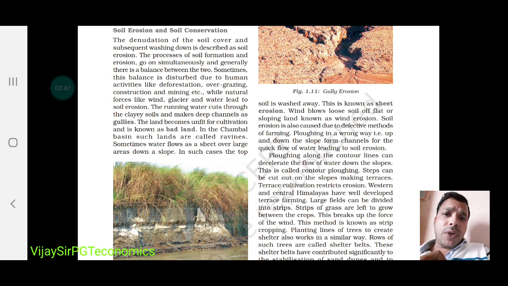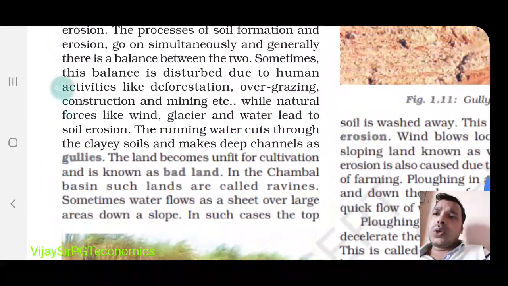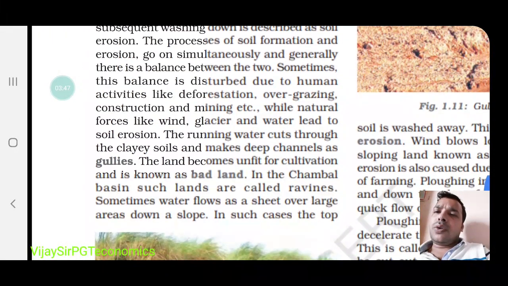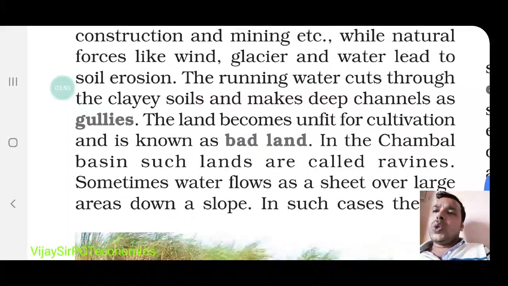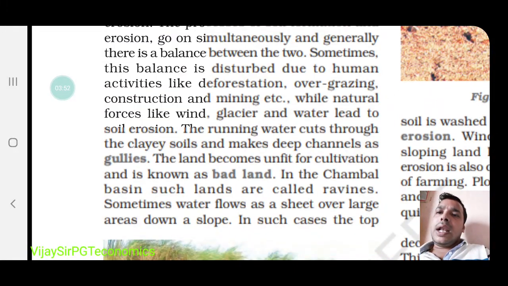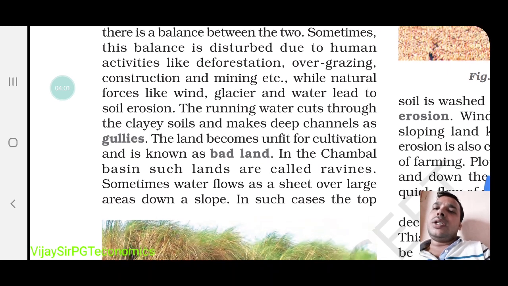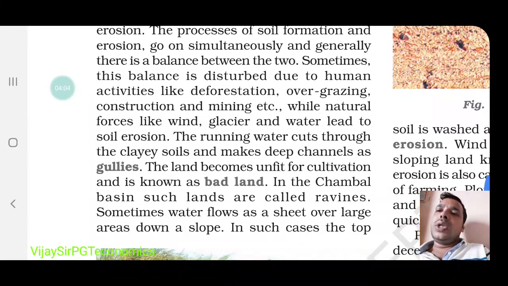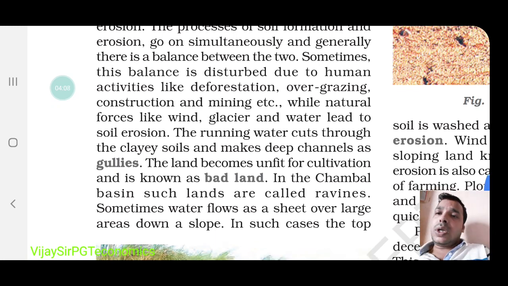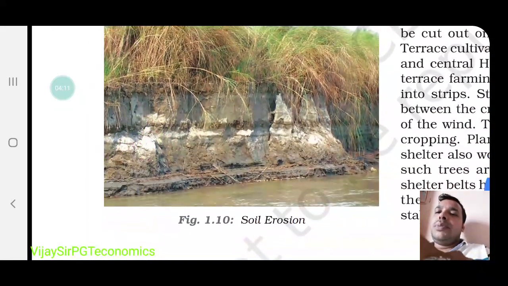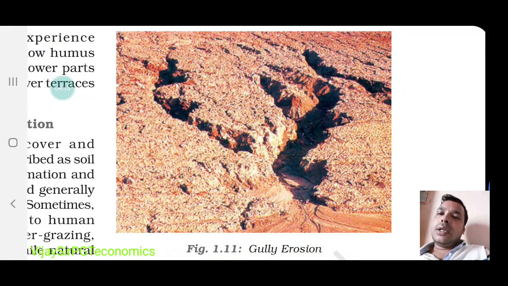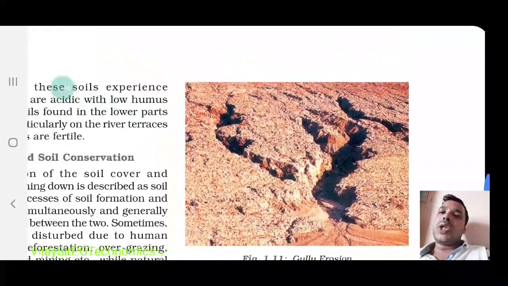Another question will come about gullies. Just go through that; you can find it in one word. I have zoomed it for you. This is gullies. What is gullies? Land that becomes unfit for cultivation is known as bad land. In the Chambal basin, such lands are called ravines. The running water cuts through the clayey soils and makes deep channels, known as gullies. Here you can see the picture of that; this is known as a gully.